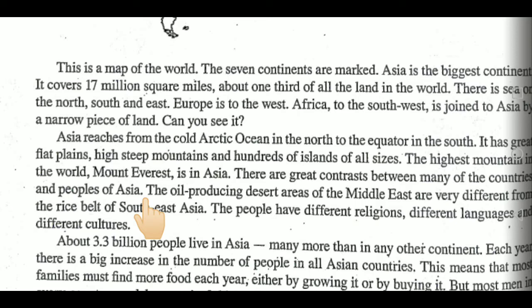Even their languages are different. Their habits are also different. The oil producing desert areas of the Middle East are very different from the rice belt of Southeast Asia. One side of Asia is famous for its oil reservoirs that are found under the earth in the deserts. These are Middle East countries like Dubai, Bahrain and Abu Dhabi, and the other side are the rice producing countries. So both of them are very different in their atmosphere.